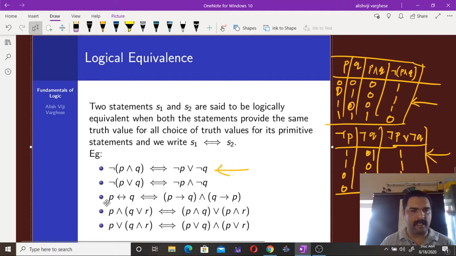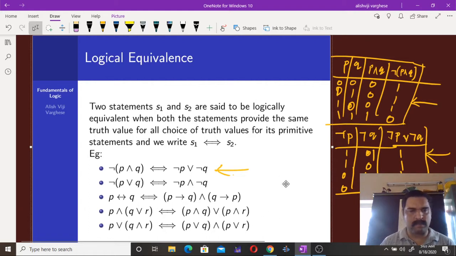And third one, P if and only if Q is equivalent to P then Q and Q then P. And P and Q or R is equivalent to P and Q or P and R. This is something like the distributive law, and the last one is also a case of the distributive law.